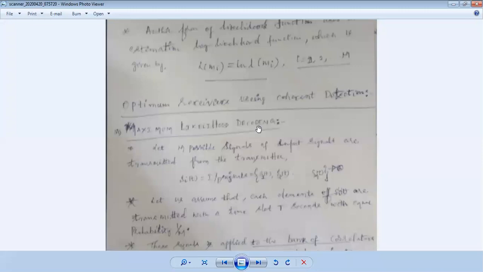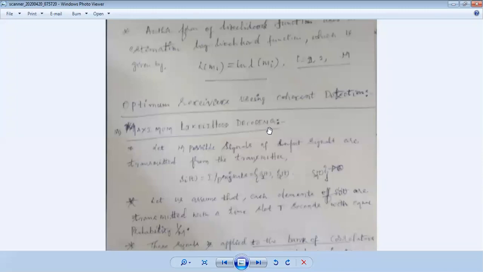How much maximum decoding? That means whatever information comes, the probability of error will be almost equal to 0. That means the maximum, errorless, is 0. We call it maximum likelihood decoding. Please mind it. Maximum likelihood decoding means that whatever the information comes, it will be analyzed.